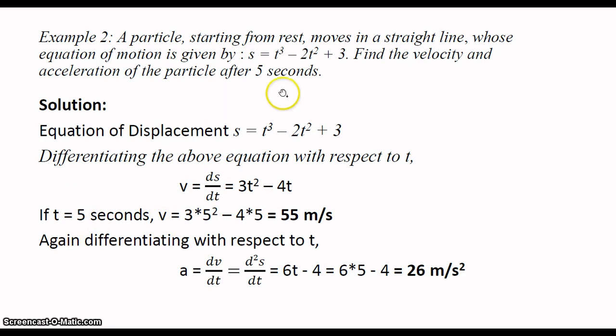Again, if t is equal to 5 seconds, v is equal to 55 meter per second. Then again differentiating the velocity equation with respect to time, dv by dt is equal to 6t minus 4. I use that d square s by dt square, which is also equal to a, acceleration. By substituting t is equal to 5 seconds, the acceleration is found as 26 meter per second square.